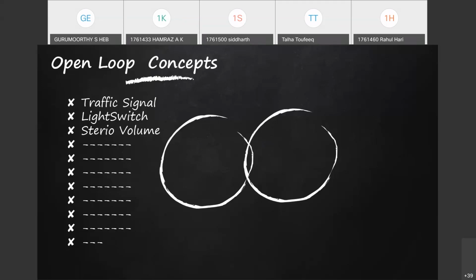I tried to explain what is meant by a system, what a control system is, and what its classifications are, and simply the open loop and closed loop control system.